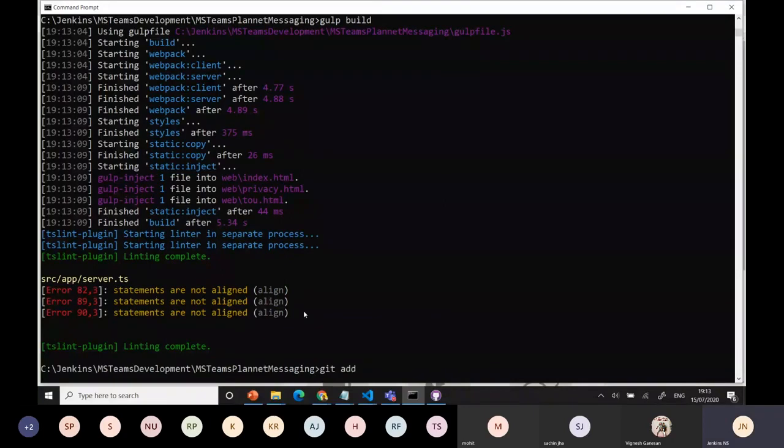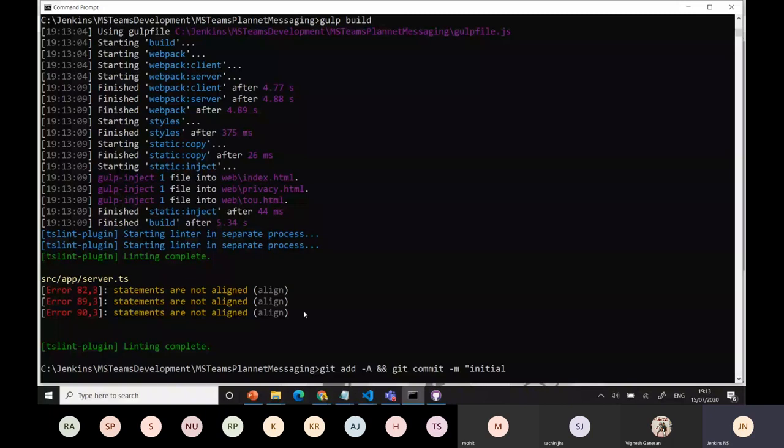Git add -a, and I think, yeah, I did git commit -m. These are all the steps. Don't worry about it. It's already available in GitHub itself. You can easily follow the steps.